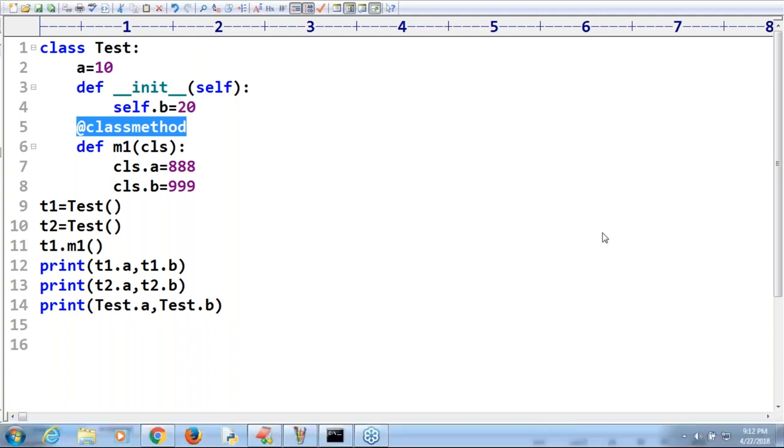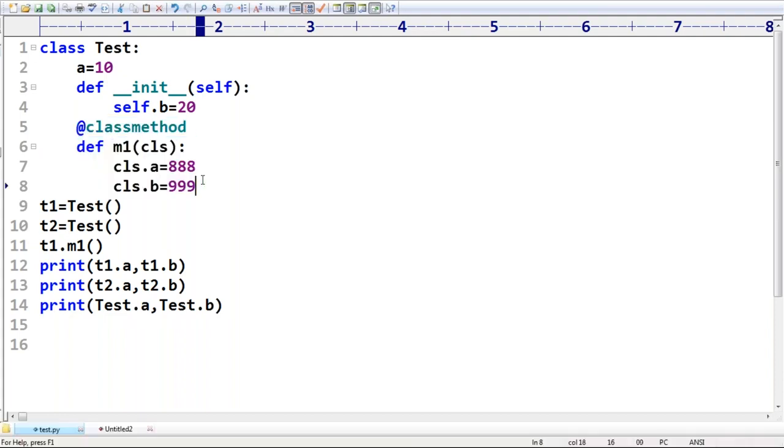Is the self variable available everywhere inside a class? No, Vedam, the self variable is available only inside a constructor and the instance method. Here self is not available.